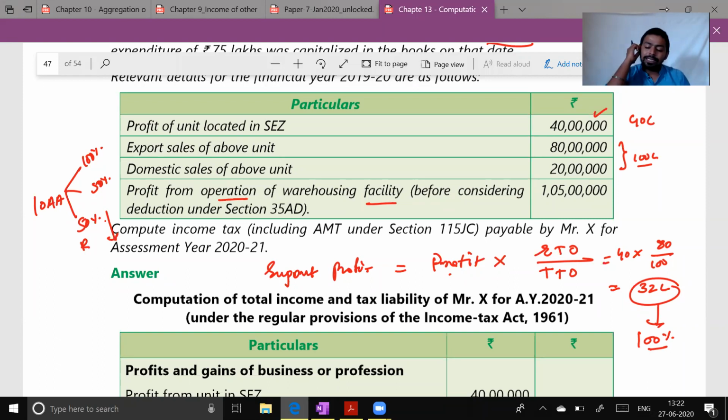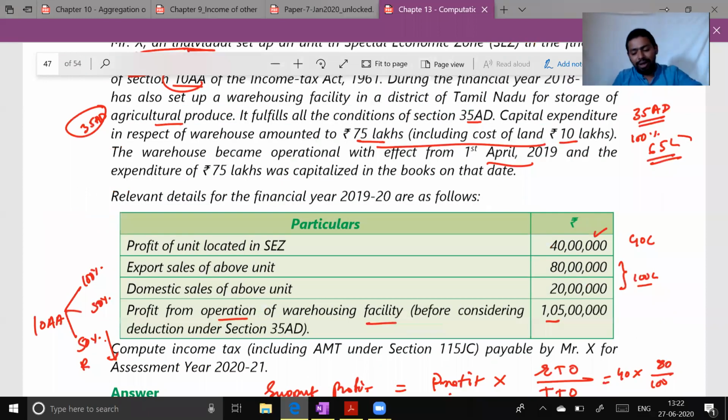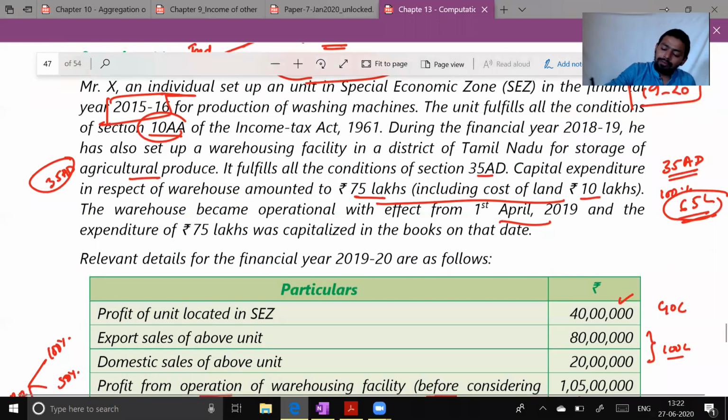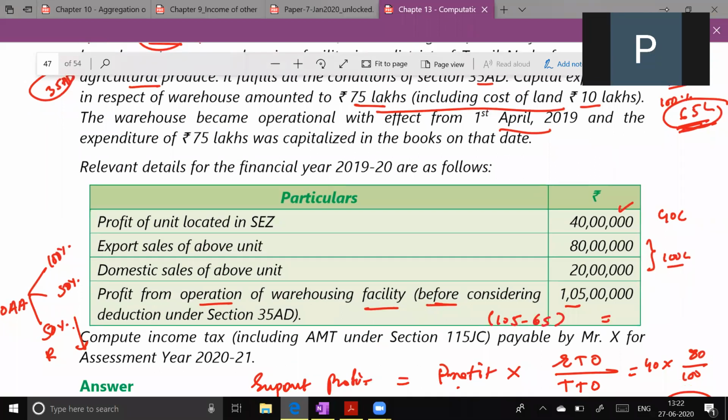5 lakh. Now please tell me if this is 1 crore 5 lakh, then deduction under section 35AD was 65 lakh. So how much would be taxable income here? Before considering 35AD, profit is 1 crore 5 lakh. And we have settled that the assessee will be eligible for 65 lakh rupees deduction under section 35AD. So what will be the profit here? 40 lakh.